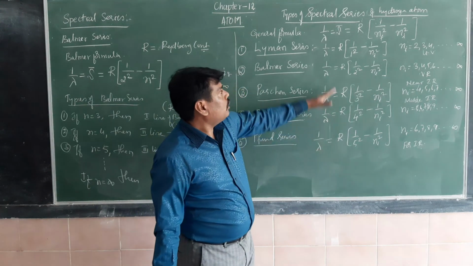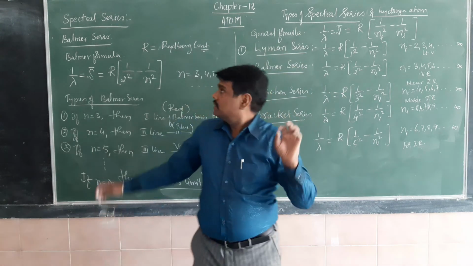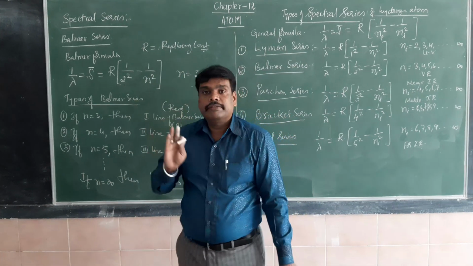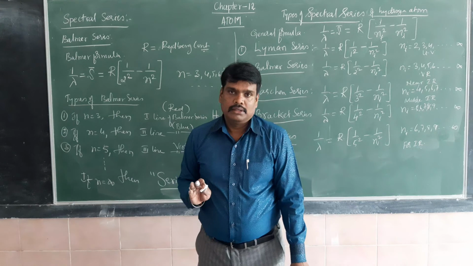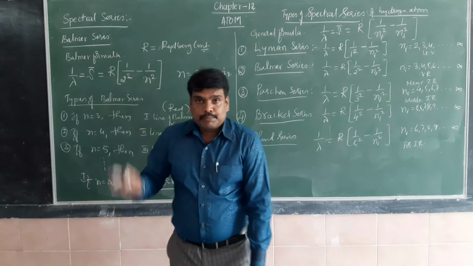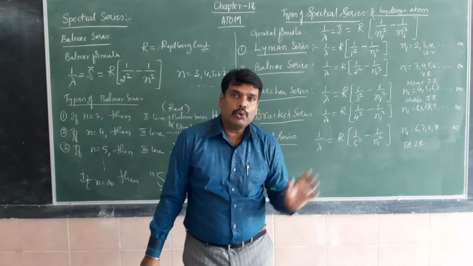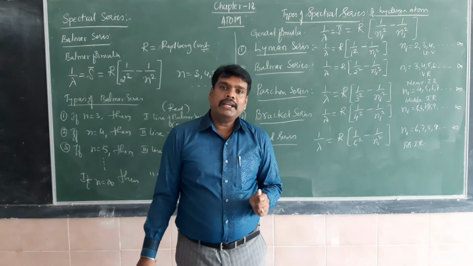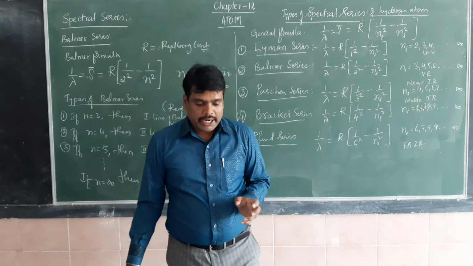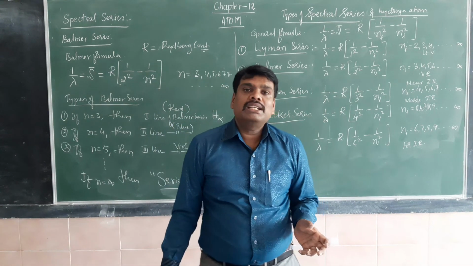The Rutherford atomic model fails to explain these things. To explain the spectral series of the hydrogen atom, Bohr modified the Rutherford atomic model and used the concept of quantum theory.